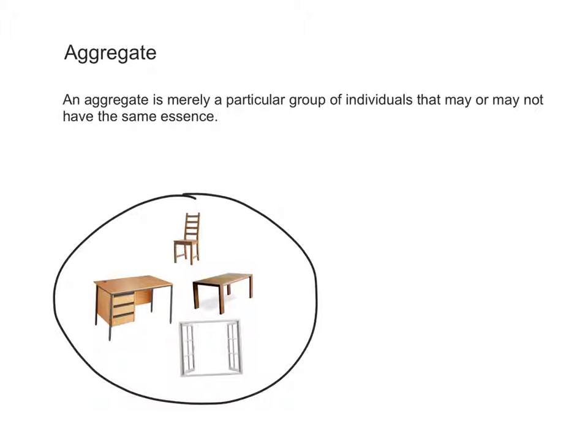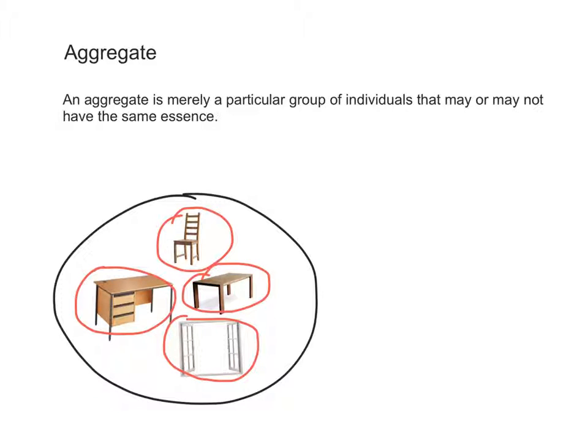For example, chair belongs to the species chair, table belongs to the species table, window belongs to the species window, and desk belongs to the species desk. It is a group of objects with different species, so it is an aggregate.